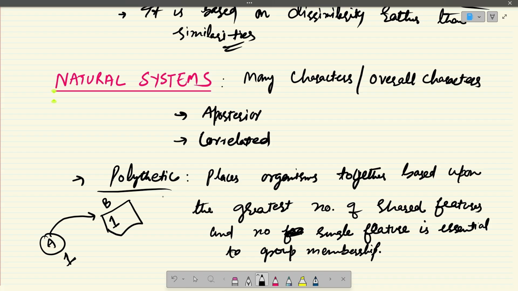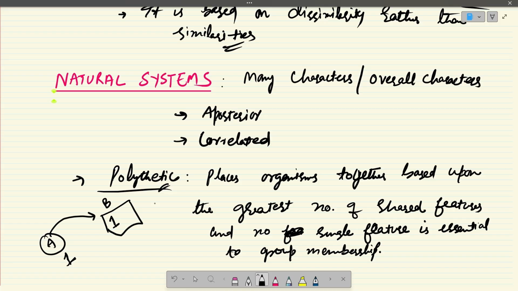So this is the polythetic nature of natural systems. While in case of artificial systems, those artificial systems are referred to as monothetic. Monothetic means a group member should have at least a particular character, a particular feature, which makes them eligible for that group membership. So this is also a difference between artificial and natural systems.